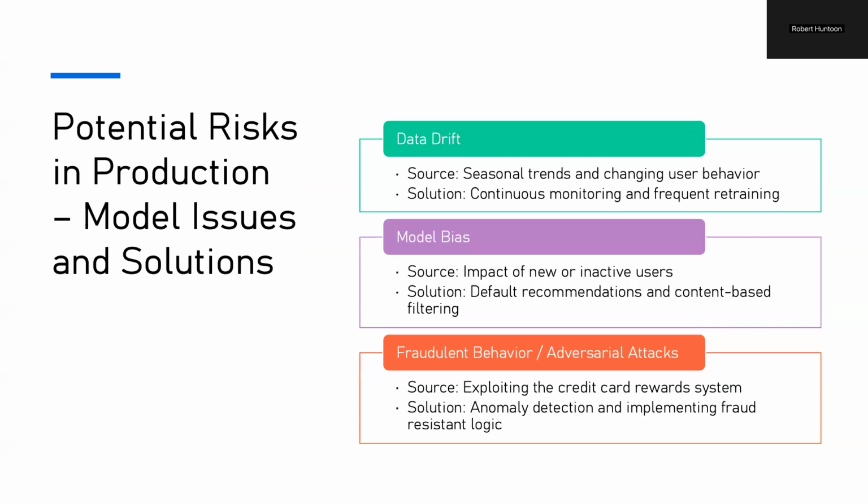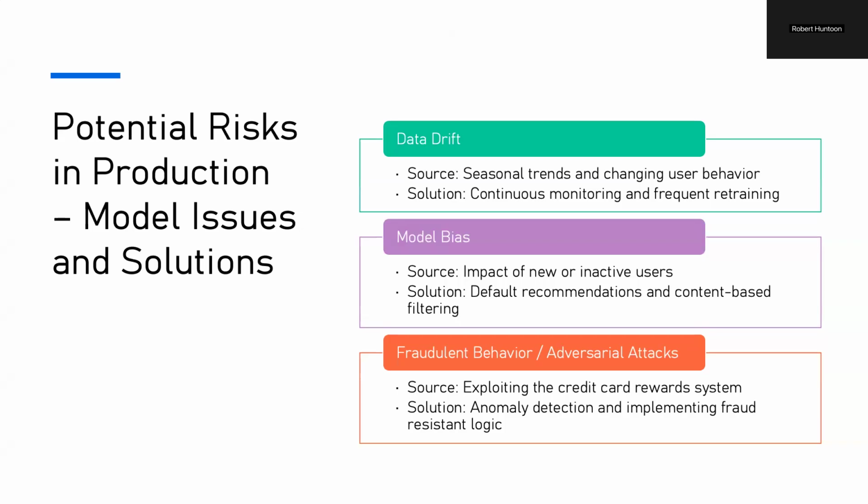Another model issue that we would encounter would be model bias. A source of this would be the impact of new or inactive users. While the model, like I mentioned, is relying on historical data, new or inactive users may not receive the most relevant travel recommendations because of the lack of historical data for those types of users. The model could favor frequent travelers and ignore first-time users. And there could be a lack of transaction data for inactive users that aren't traveling frequently or aren't using the card frequently.